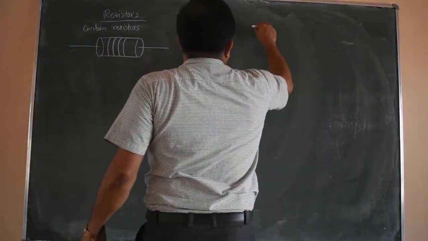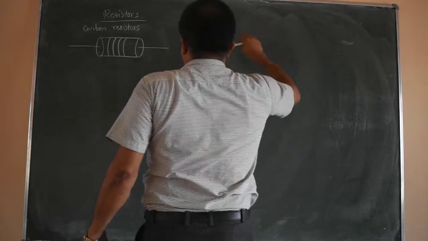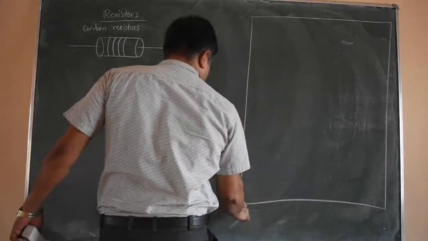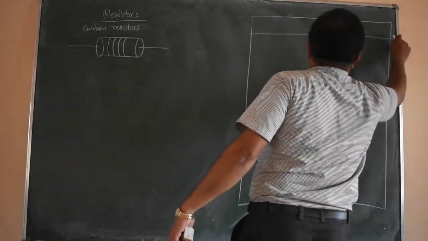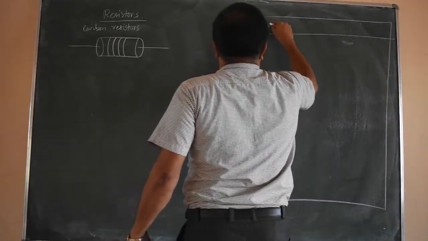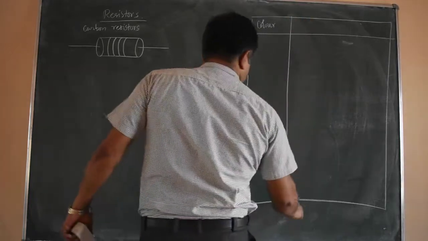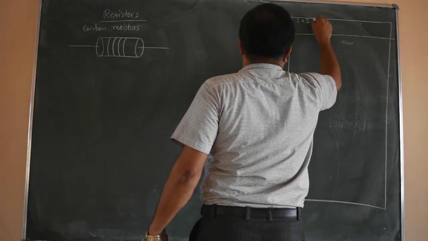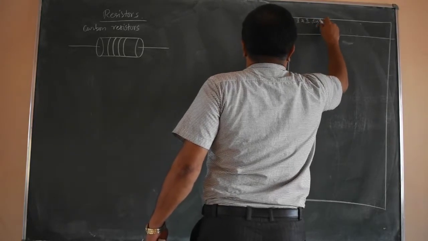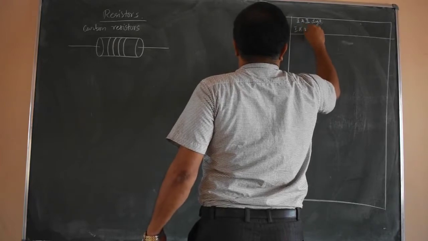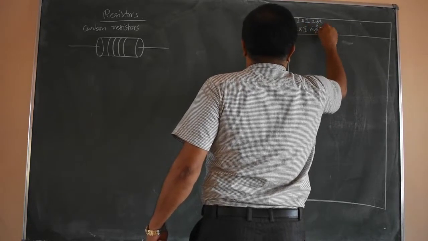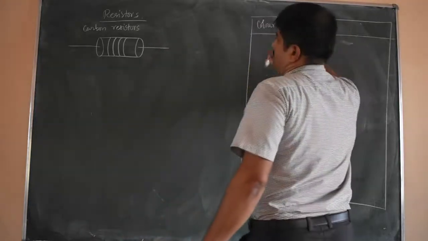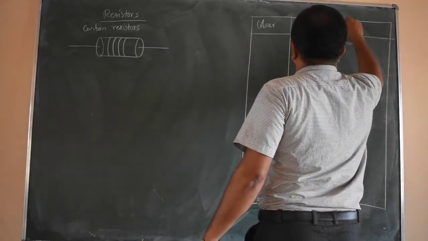So here the table is like this. The different colors, let me put first color. Then first digit and second digit, these colors are applied. First digit, second digit, they are the first and second rings. Then third digit, that is the multiplier actually.